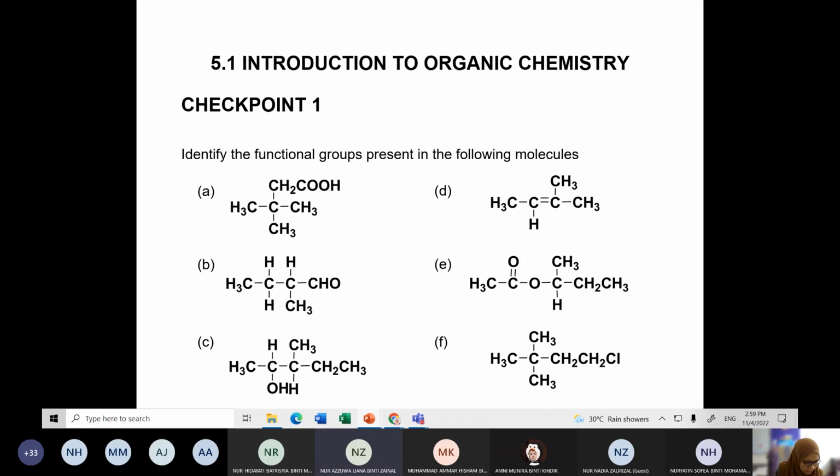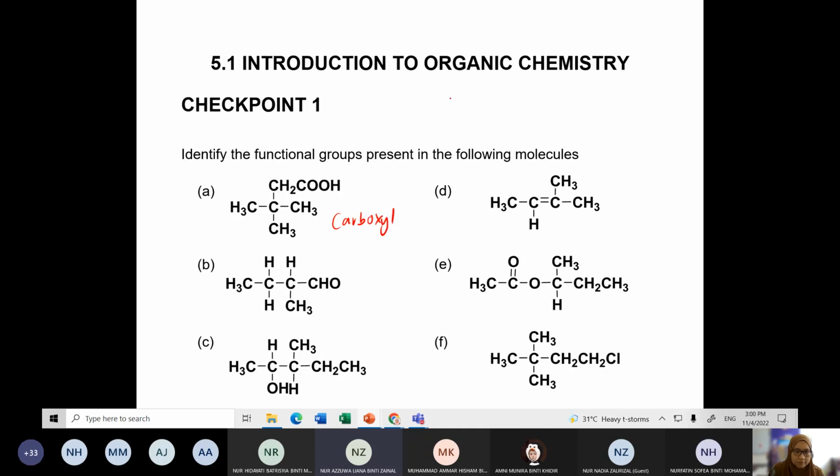Let's have Zahin for A. Okay. Identify the functional group. So what's the functional group that we have for A? Carboxyl, madam. Sorry, I can't hear you. Carboxyl. Carboxylic acid or carboxyl? Just carboxyl.